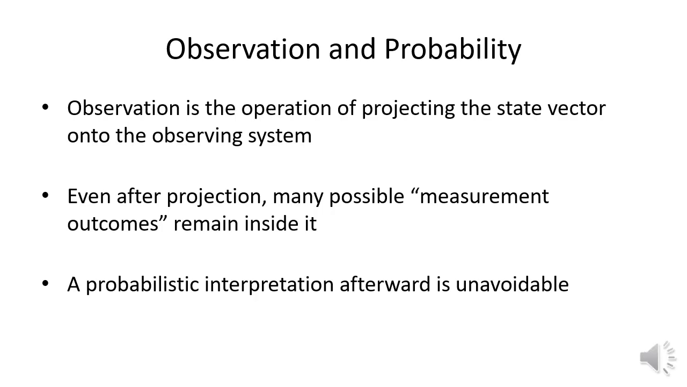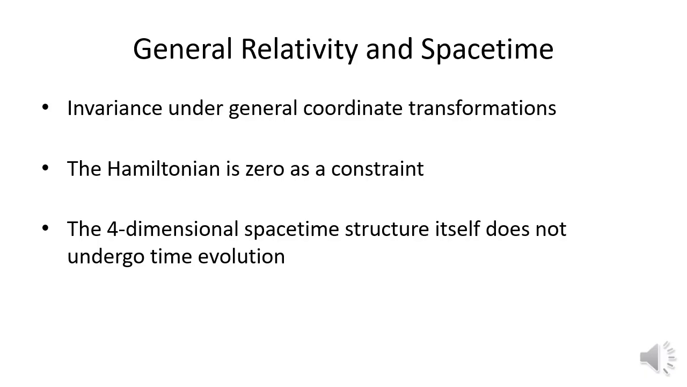Observation is the operation of projecting the state vector onto the basis of the measuring system. A projection, right. Even the projected state still contains many possible measurement outcomes. And from those, we obtain one actual result. You can't escape the probabilistic interpretation. Up to here was quantum theory.